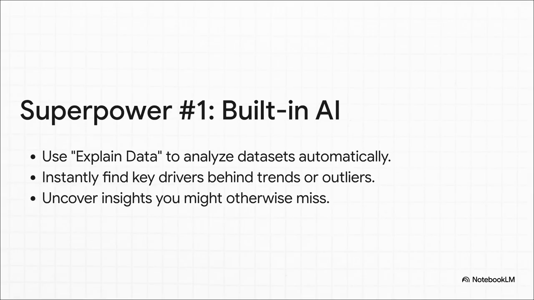All right, superpower number 1. This one is literally already waiting for you inside Tableau. It's a feature called Explain Data. Imagine you see a weird spike in sales. Instead of spending the next 3 hours digging for an answer, you just click. The AI instantly analyzes that data point and tells you the most likely reasons why. Seriously, it turns hours of work into a couple of seconds.